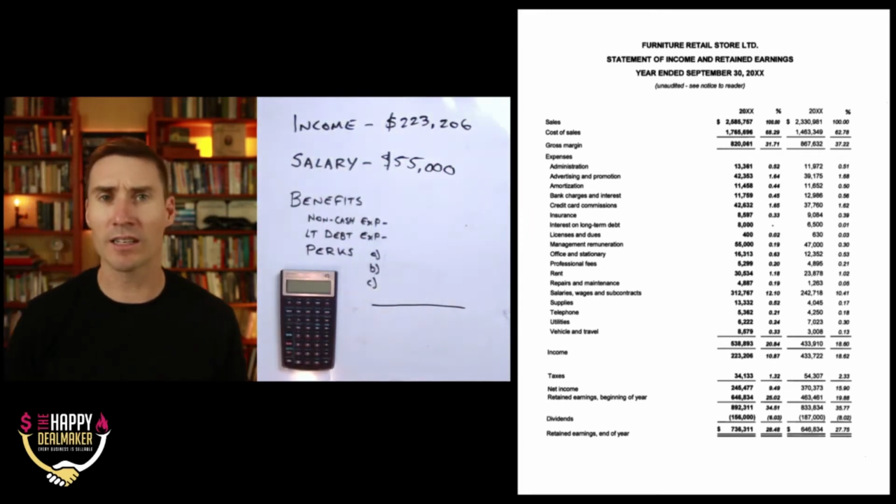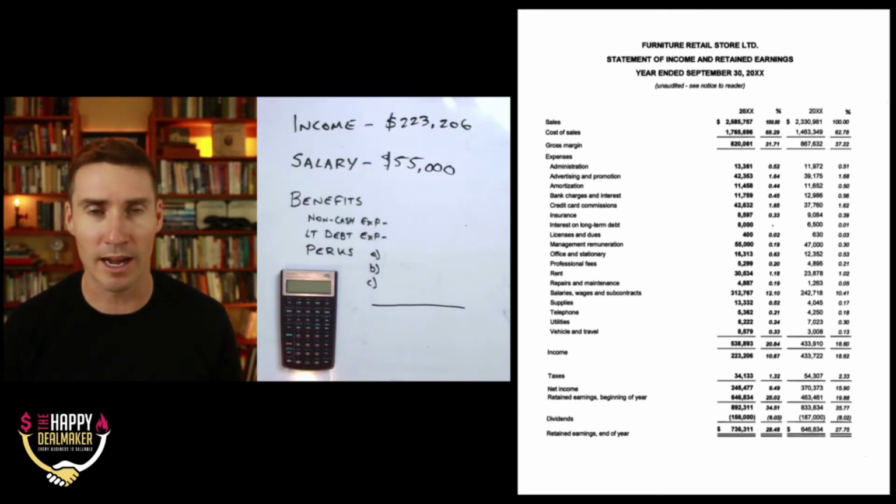You can say, oh, Scott, I pay myself in dividends. That's fine. We're not trying to pull that out right now. That's all good. We're trying to pull out how much we pay ourselves in salary. So sometimes your salary will be encapsulated within salaries, wages, and subcontractors. So it'll be down here in this line.